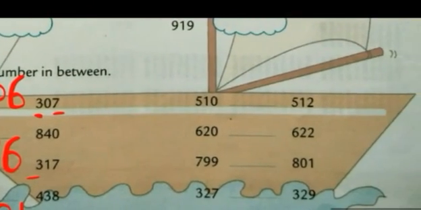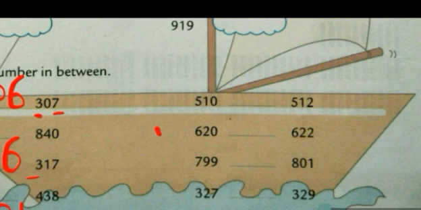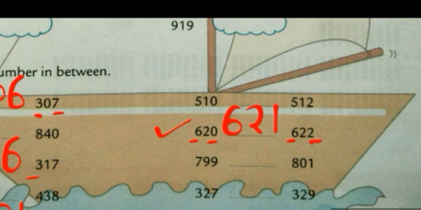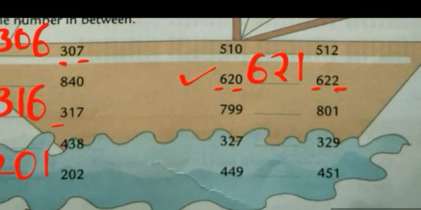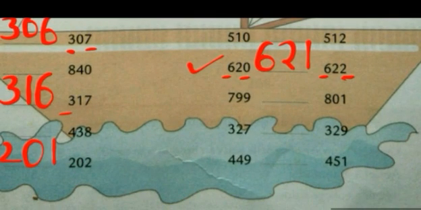Okay. Now see this one. 620 and 622. Again see, both are having 6 in the 100 place, so we will write 6 as it is. Now see the last two digits, 20 and 22. What comes between 20 and 22? 21. This is the way how you write the numbers that come between.